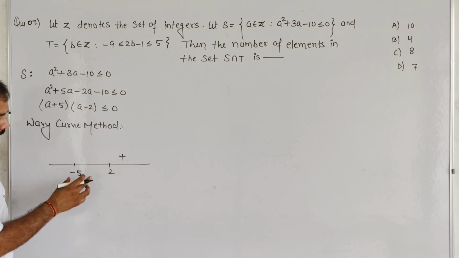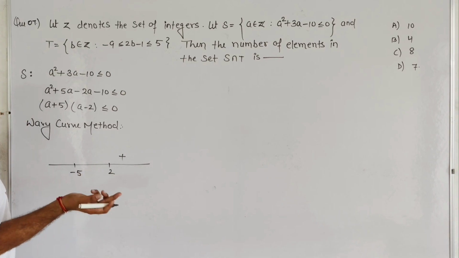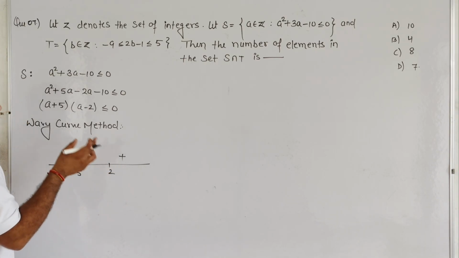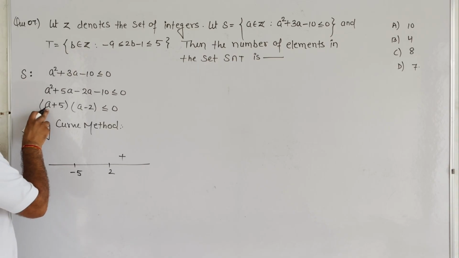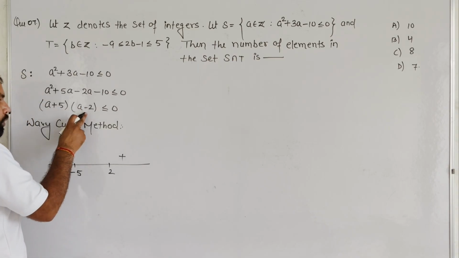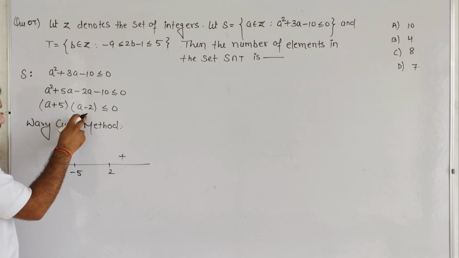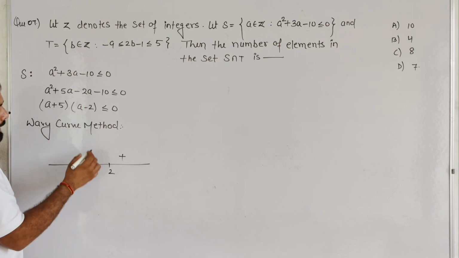If we take a value between minus 5 and 2, let us take 0: in one factor we get a positive value, and in the other factor we get a negative value, and positive multiplied by negative is negative.